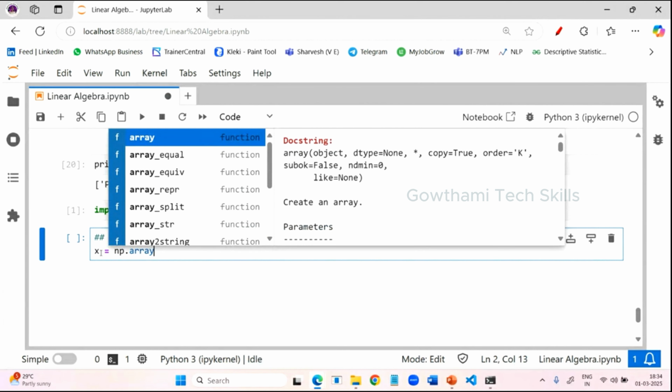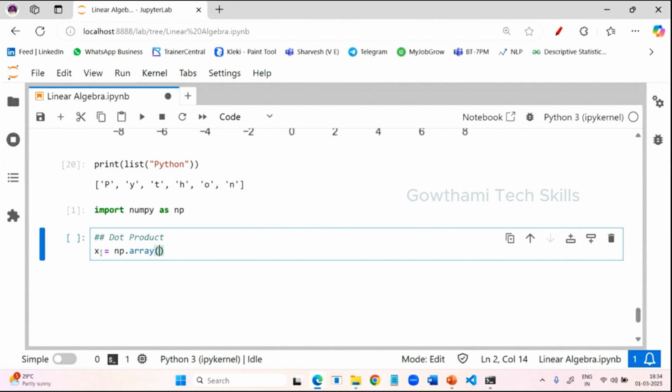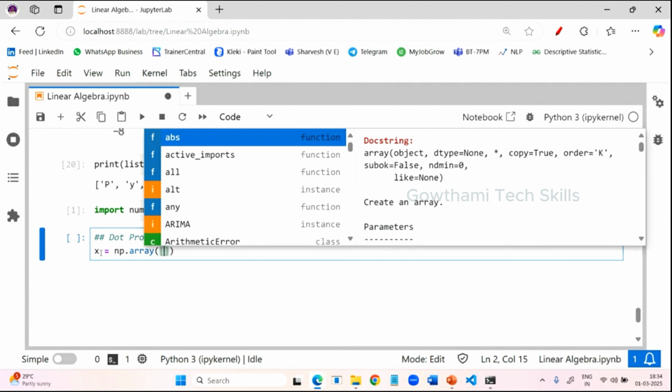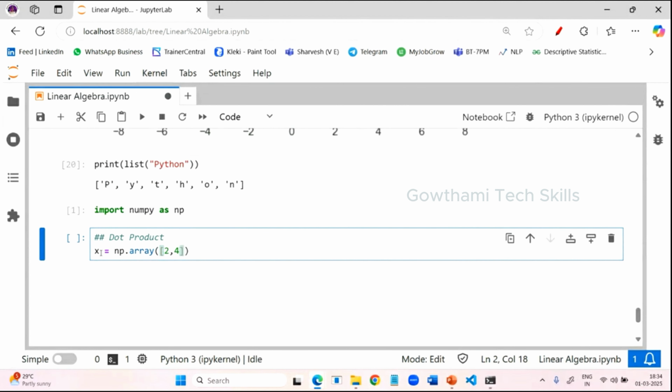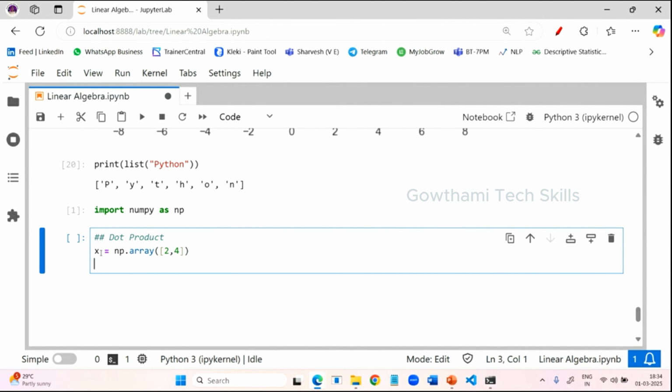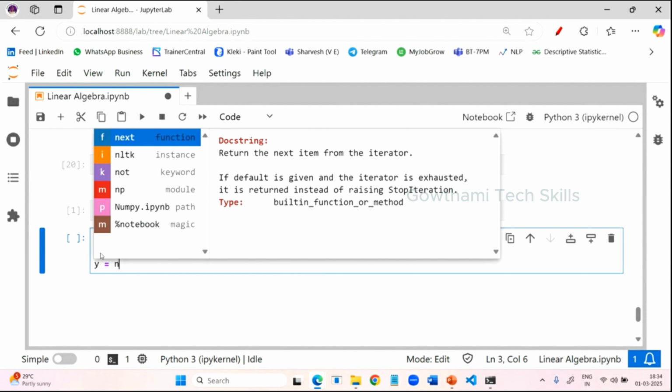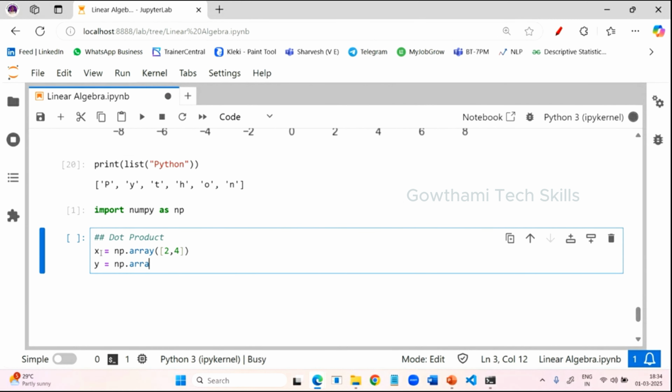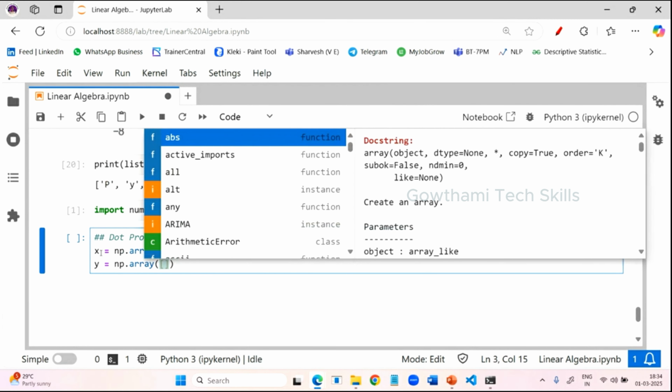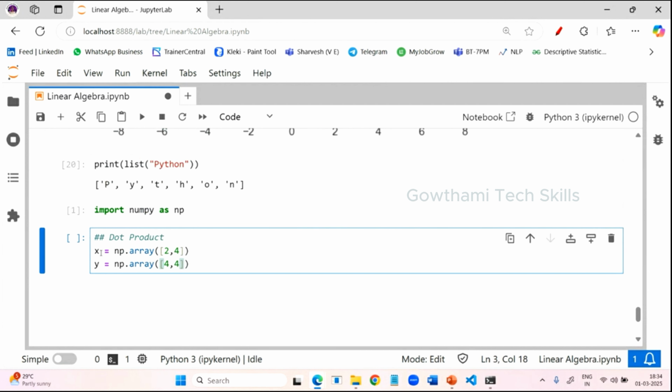I already said that a vector is nothing but a kind of array. So now I'm passing two values: one is 2 and the second value is 4. On the x-axis I'm providing 2 and on the y-axis I'm providing 4. Coming to the y vector, one more vector: y is equal to np.array of, you can pass some other values. Let us take 4, 4. You can write whatever you like.